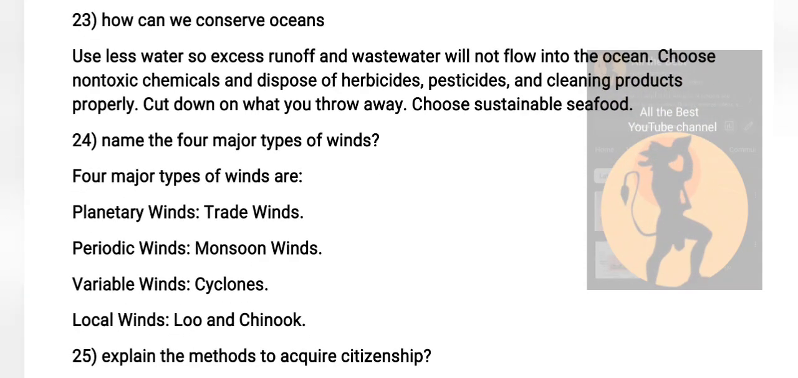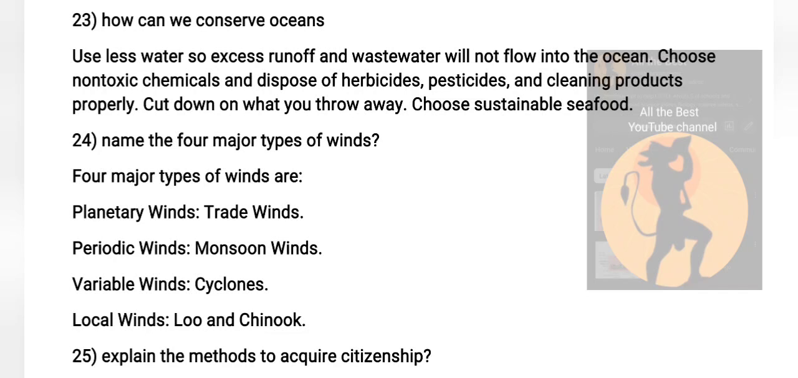So the next question, how can we conserve oceans? Use less water, so excess runoff and waste water will not flow into the ocean. Choose non-toxic chemicals and dispose of herbicides, pesticides and cleaning products properly. Cut down on what you throw away. Choose sustainable seafood.